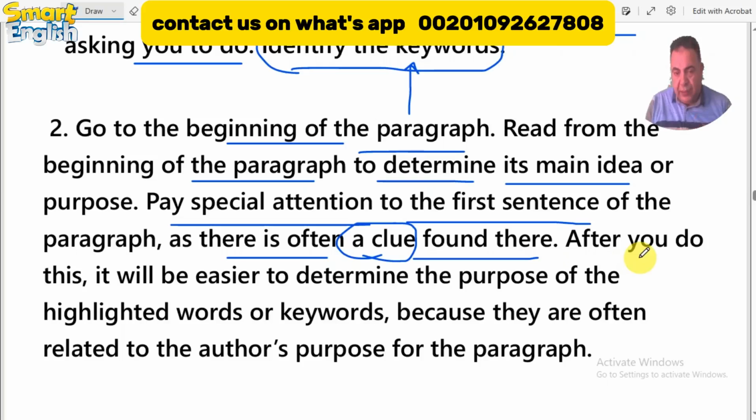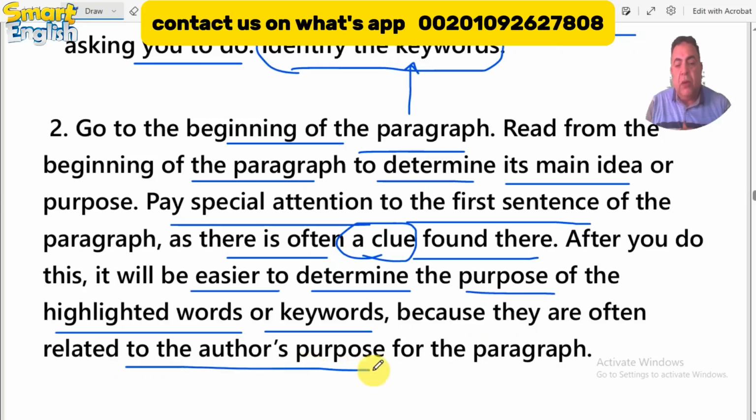After you do this, it will be easier to determine the purpose of the highlighted word or keywords, because they are often related to the author's purpose for the paragraph, okay? After you read the first sentence of the paragraph, find the keywords and the clue to what you are searching for, it's easier now to determine the intention of the author, okay?